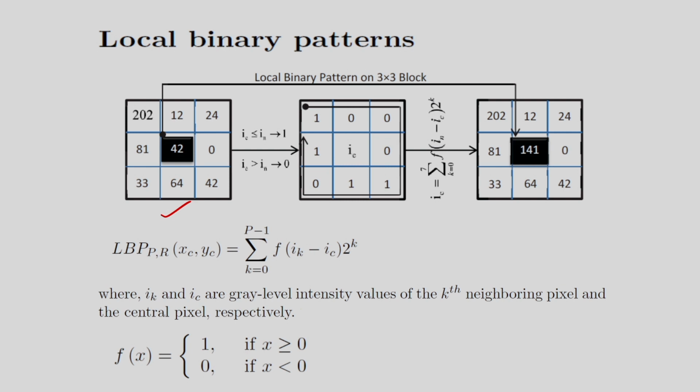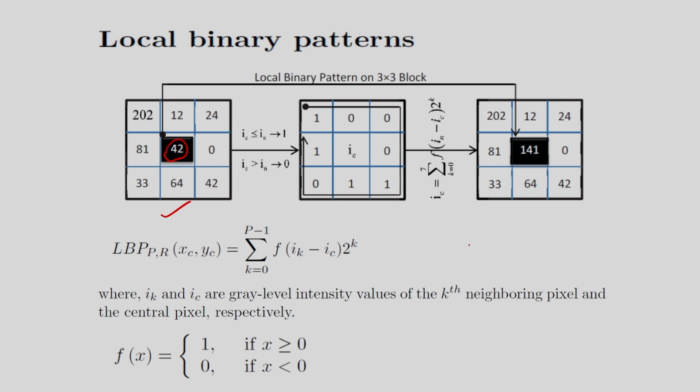Here you can see the center pixel is 42, and the neighborhood pixels are 202, 12, 24, 0, 42, 64, 33 and 81. That means we have 8 neighborhood pixels.